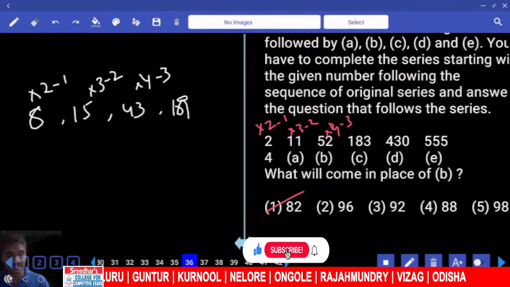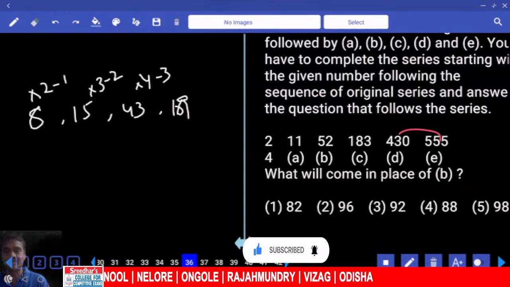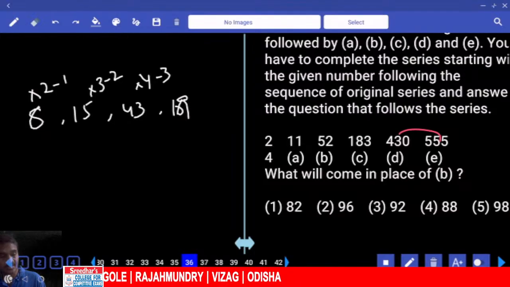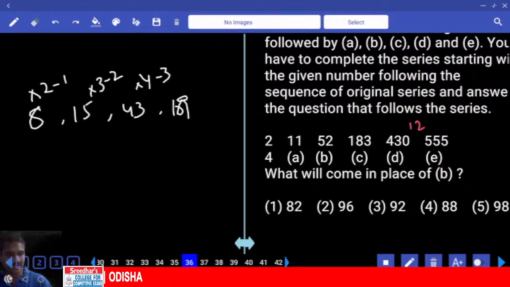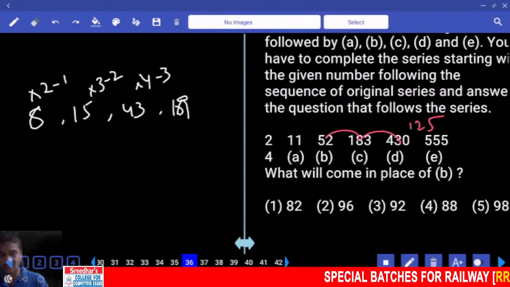36. 6 questions were there. Good. Then 430, 150, 555. How much is added? Only 120. It is not even double. Right? Since it did not double, what should we do? And 125 is the difference. Go for difference. Here you have 183 and 430, here again the number increased. 52 to 183 is multiplied by how many times? 3 times.